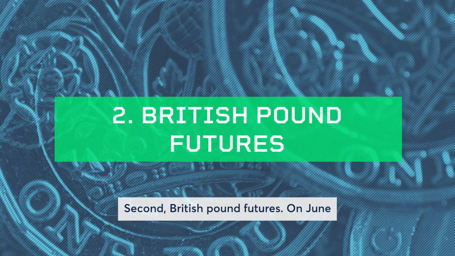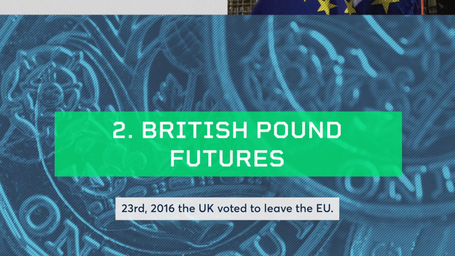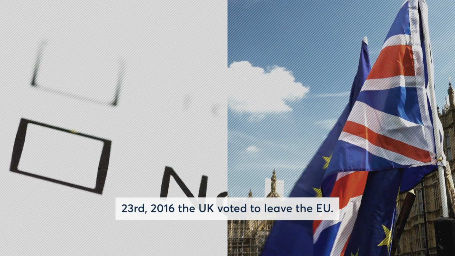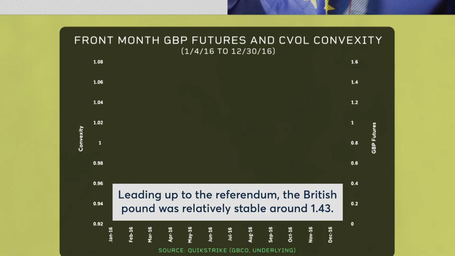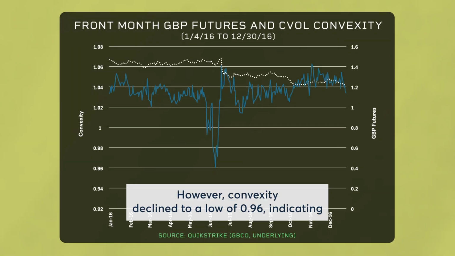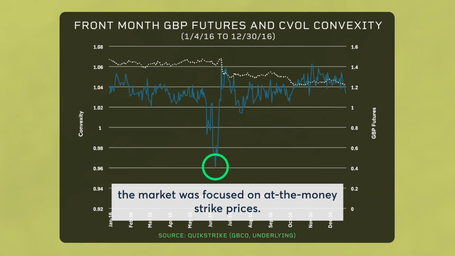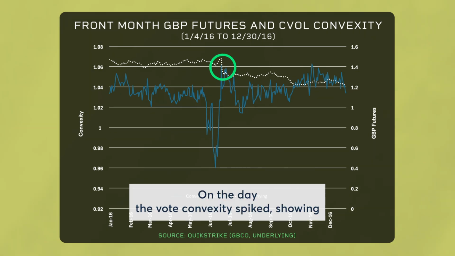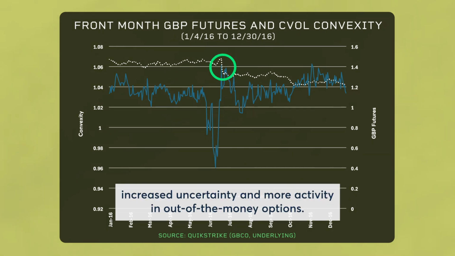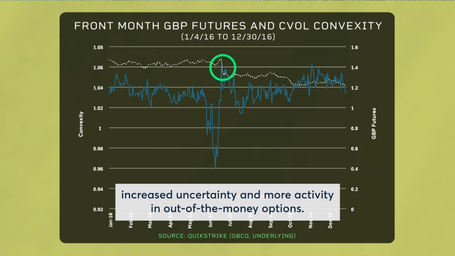Second, British pound futures. On June 23, 2016, the UK voted to leave the EU. Leading up to the referendum, the British pound was relatively stable around 1.43. However, convexity declined to a low of 0.96, indicating the market was focused on at-the-money strike prices. On the day of the vote, convexity spiked, showing increased uncertainty and more activity in out-of-the-money options.